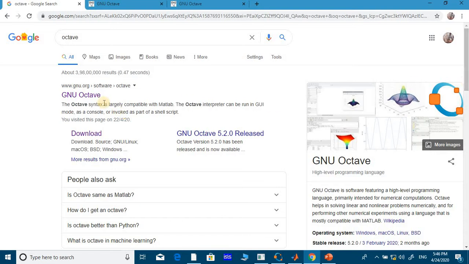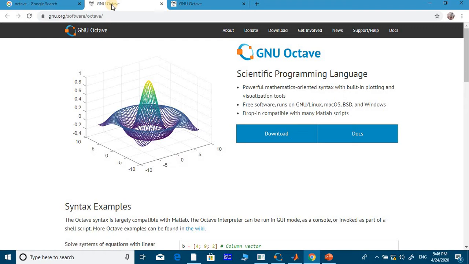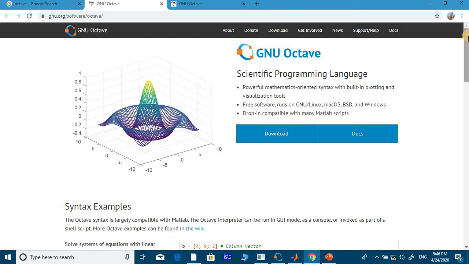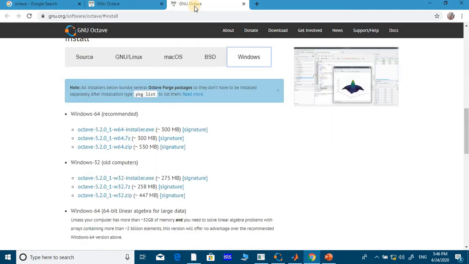So for that, you open this link. If you open this link, I will open that in a separate window. This is the software where I can get my copy. If you click on download, another page opens. Here you see Windows 64, Windows 32 and 64 later ones. So this is the latest installer.